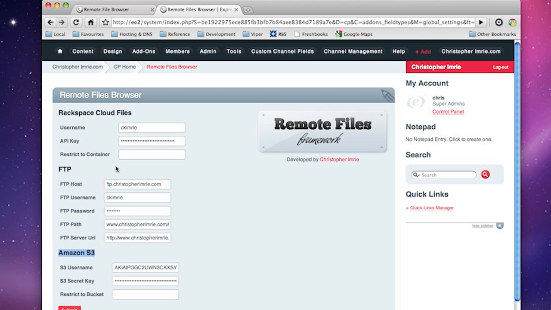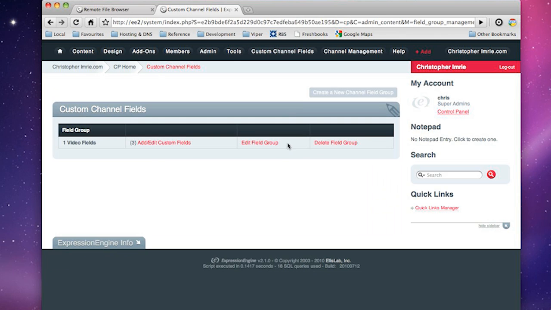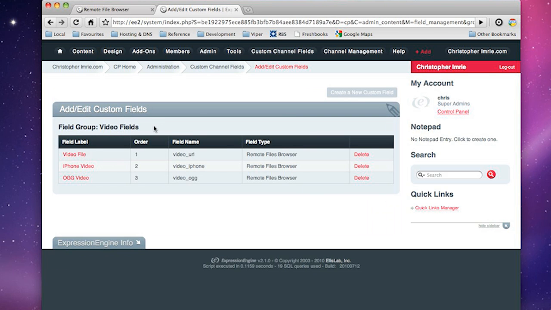And then when it comes to adding it as a field type, you can selectively choose which one you want to show. So you can have just Rackspace Cloud Files, or just FTP, or just Amazon S3, or 2 of them, or 3 of them all together, because it has a nice tabbed interface. Once this is all done, you just hit the submit button. We can come over to our custom channel fields. I have a video field group here, and in here I have 3 video files.